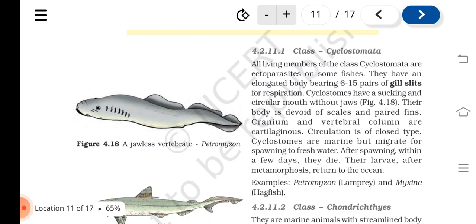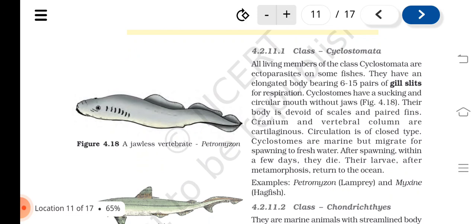Class Cyclostomata. All living members of the class Cyclostomata are ectoparasites on some fishes. They have an elongated body bearing 6 to 15 pairs of gill slits for respiration. Cyclostomes have a sucking and circular mouth without jaws, Figure 4.18. Their body is devoid of scales and paired fins. Cranium and vertebral column are cartilaginous.